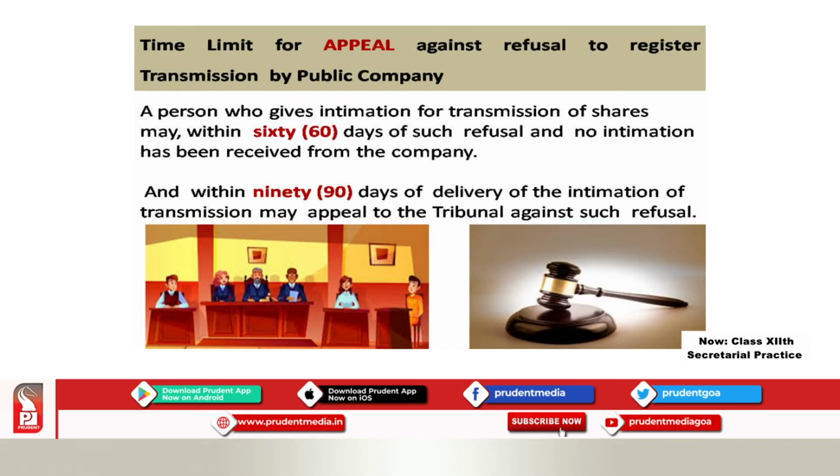So, what the person does, the legal representative, within a period of 90 days of submitting the documents to the company, please remember, within a period of 90 days of submitting the documents to the company, they will appeal to the tribunal against such refusal.